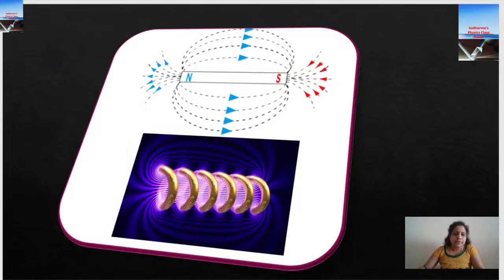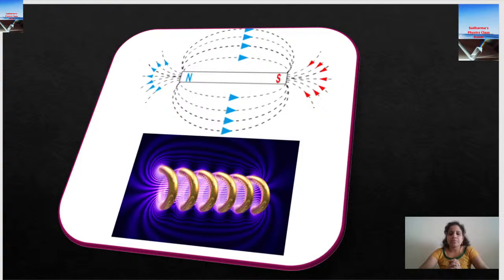Now let me show you a beautiful picture. This is how the solenoid magnet's magnetic field lines look. Another important thing is that inside the magnet, the magnetic field lines are straight parallel lines. That means they are uniform in nature. How do we explain the solenoid magnet's magnetic field? It's very similar to that of a bar magnet. Outside the magnet, the field lines go from north to south.